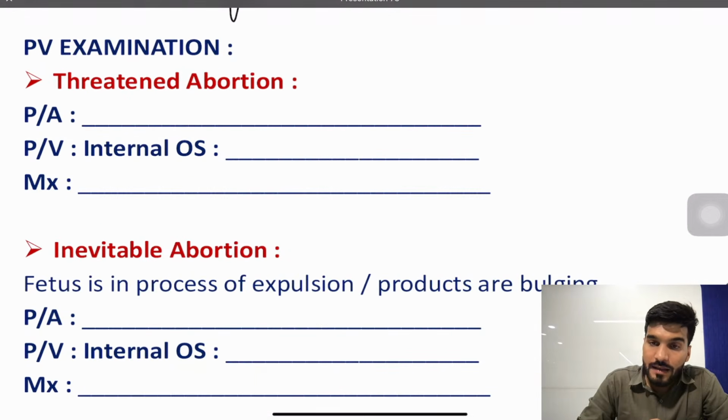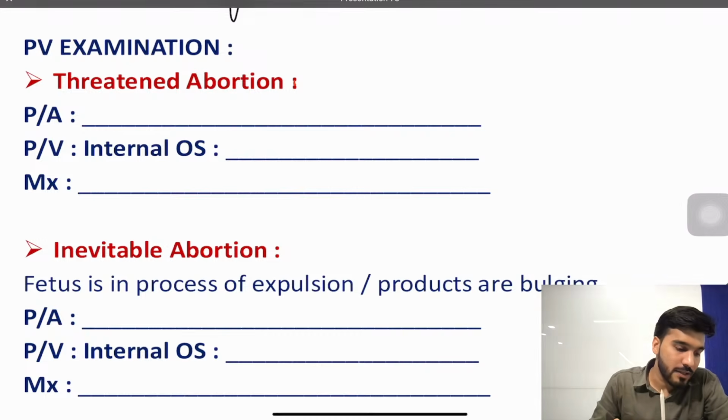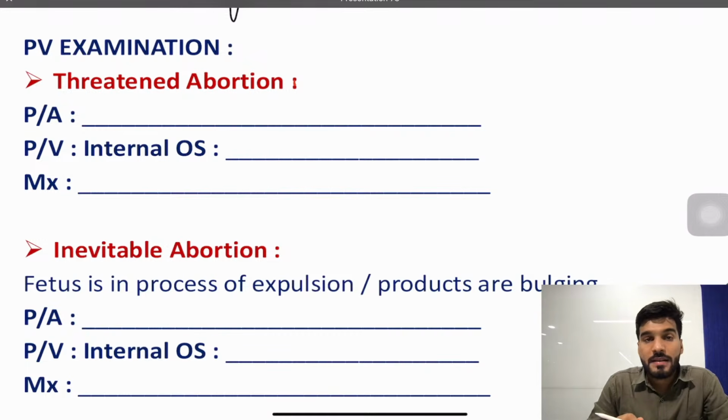On per vaginal examination, you have to remember either the os will be closed or the os will be open. Now depending upon the type of abortion, we'll discuss the per abdominal examination, period of amenorrhea, and the size of the uterus.